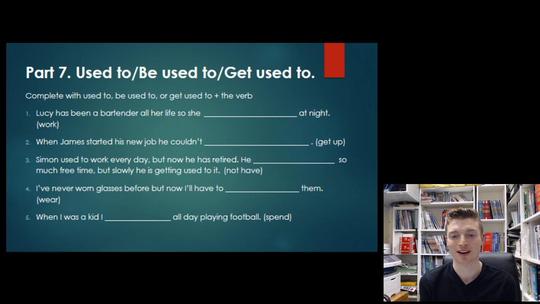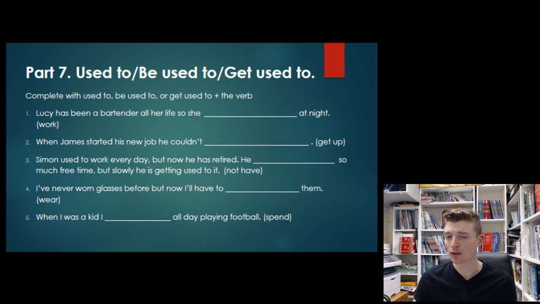Next up, we have our used to, be used to, and get used to. So again, these structures can cause a lot of confusion and the difference between them. So let's see how you guys did here. So you needed to complete each sentence with used to, be used to, or get used to, and the correct form of the verb. So Lucy has been a bartender all her life.